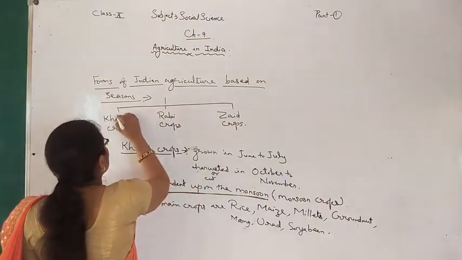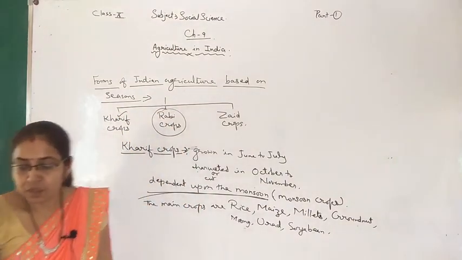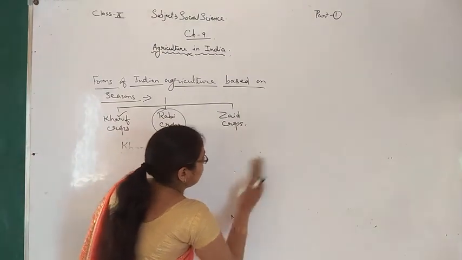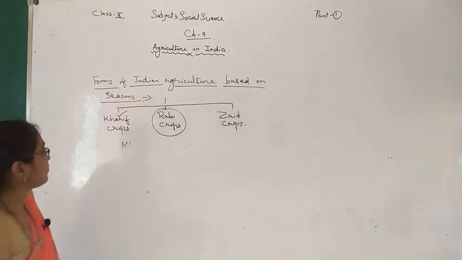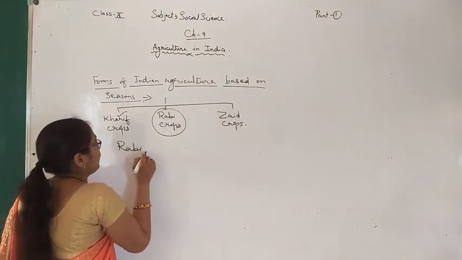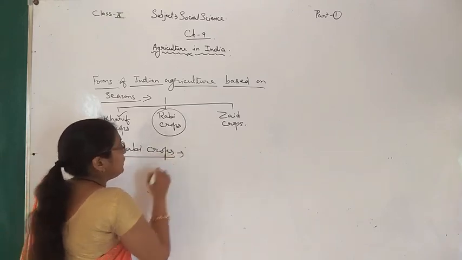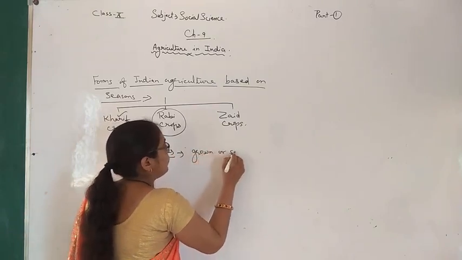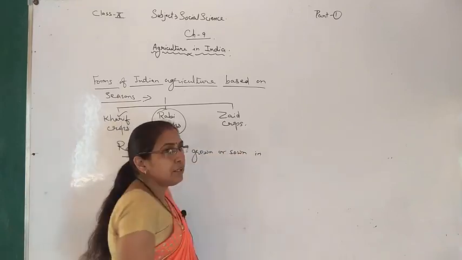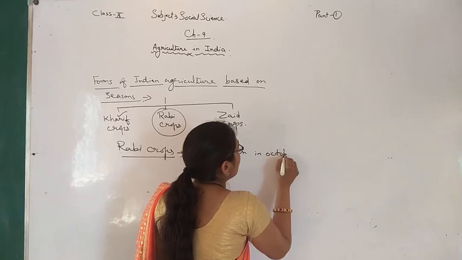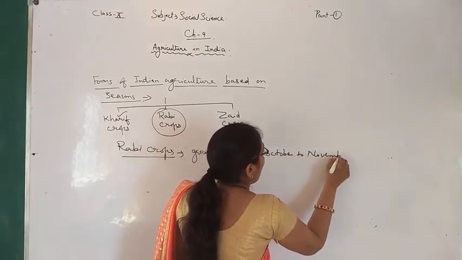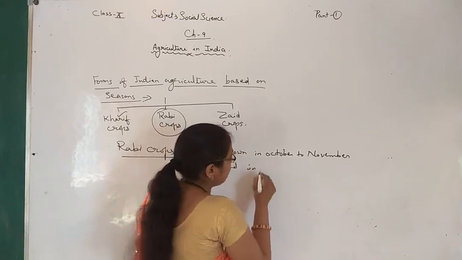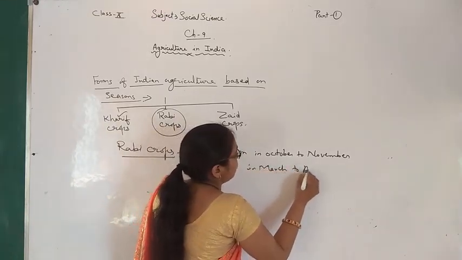Now next is Rabi crops. These are grown, we can write here grown and sown, in the month of October to November, and harvested in the month of March to April.